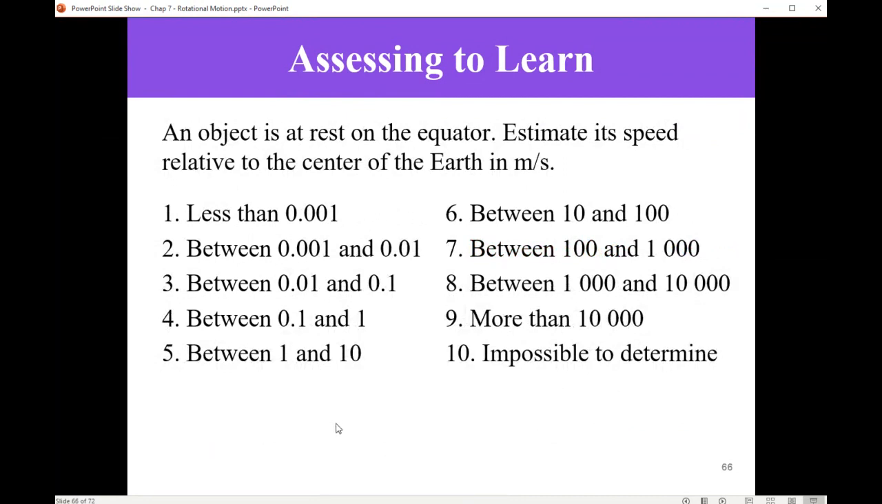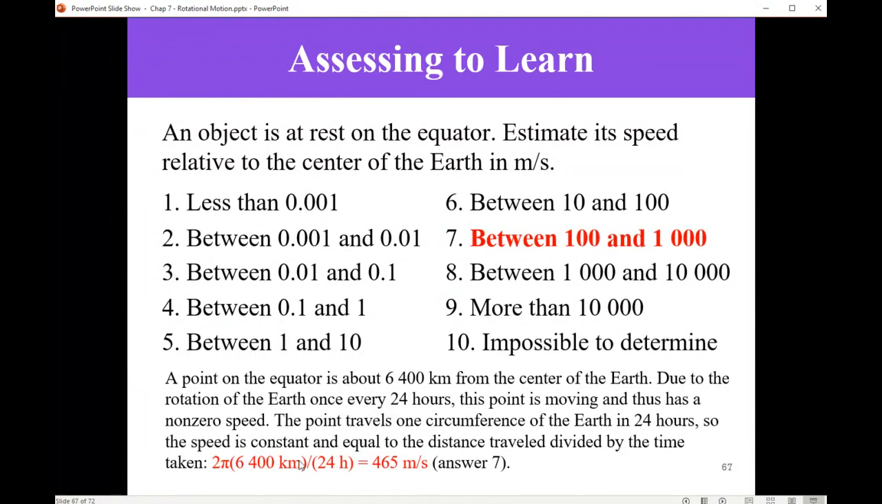An object is at rest on the equator. Estimate its speed relative to the center of Earth. We know that Earth completes one rotation in 24 hours. So for this case, 2 pi r, where r is the radius of Earth, which is 6.4 by 10 to the power 6 meters, or 6,400 kilometers, and the period of rotation is 24 hours. Evaluate, this is 465 meters per second, so this would be the right answer for this question.